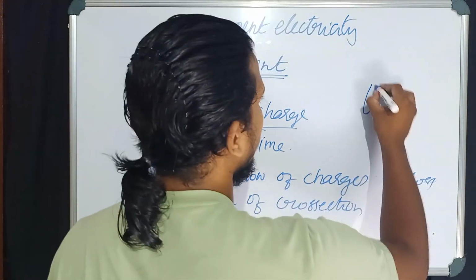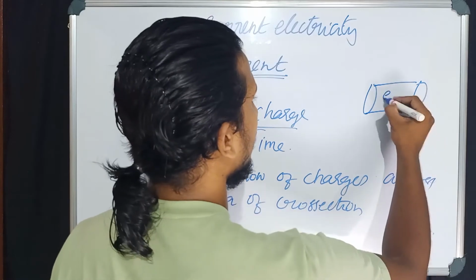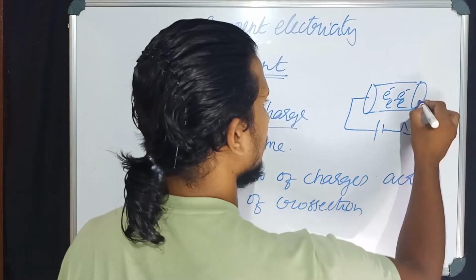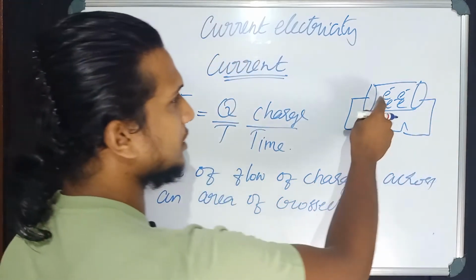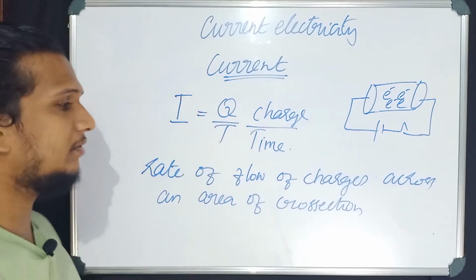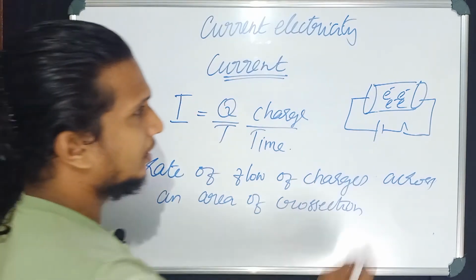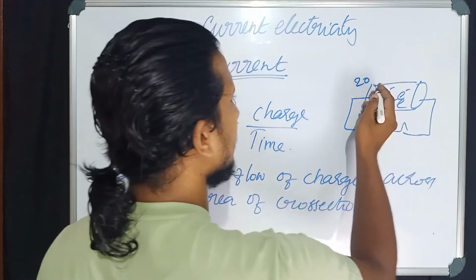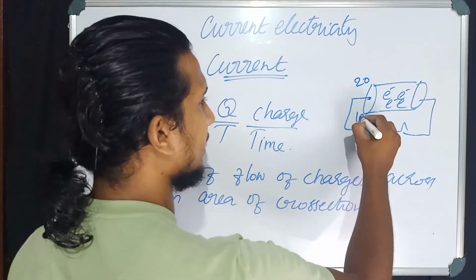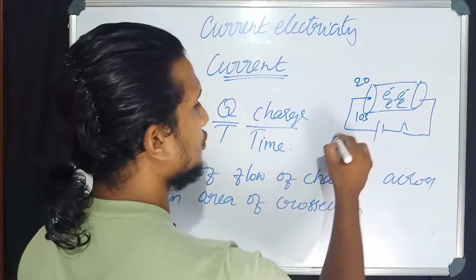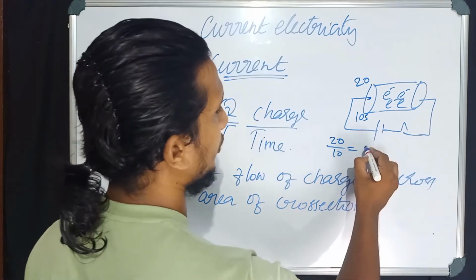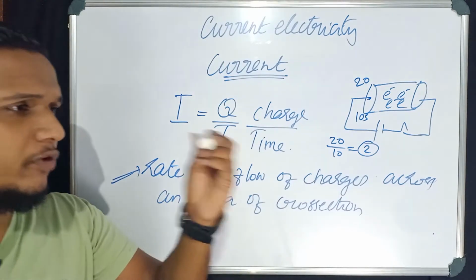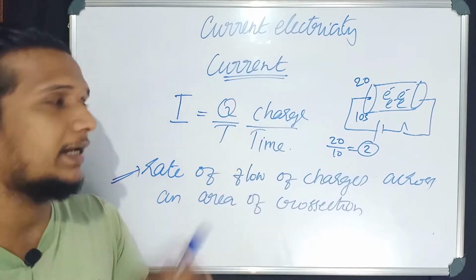See here, I have a conductor. I told you earlier, a conductor consists of so many free electrons. Here I have a battery and a switch. The moment I switch it on, what happens? Electrons will start flowing and a current is formed. Then what this definition says is that current is rate of flow of charges. That means if 20 charges are coming outside this conductor in 10 seconds, then how can you find current? 20 by 10. That means 2 is the current here. That means how many charges are flowing across this area in 1 second.